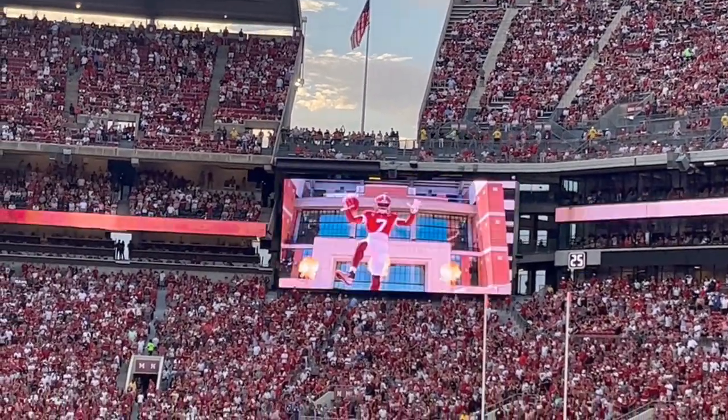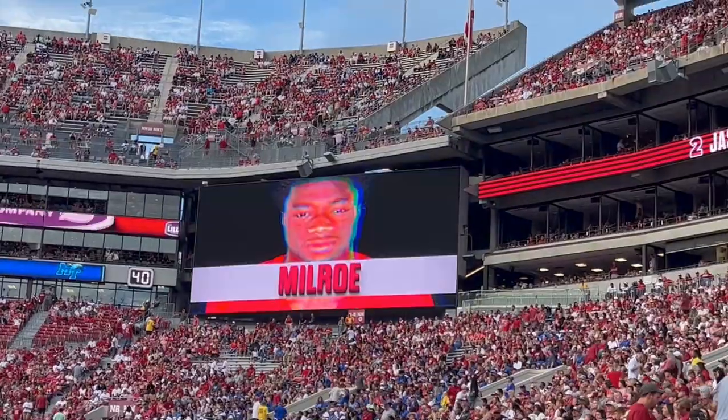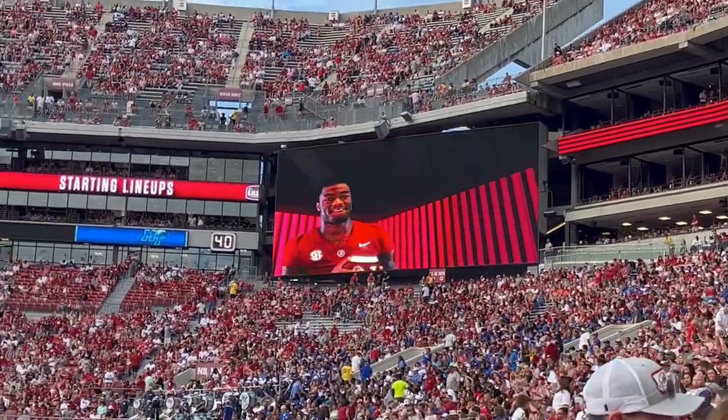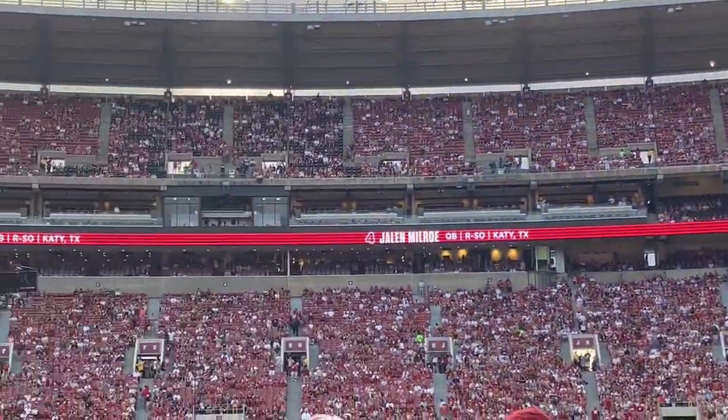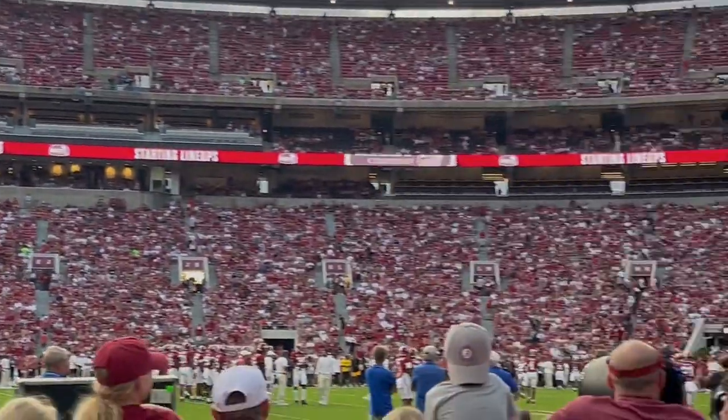And as you can see, as we all know now, Jalen Milroe got the start. That was announced a couple of days before the game, or at least it was leaked, depending on how you want to look at it. But they did announce him as the starter, and we'll take a look at it from here.